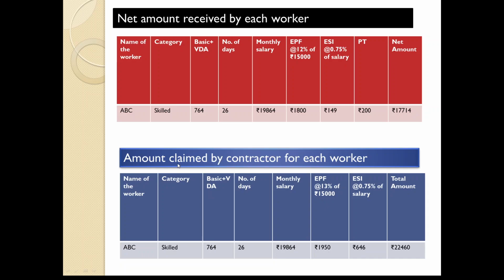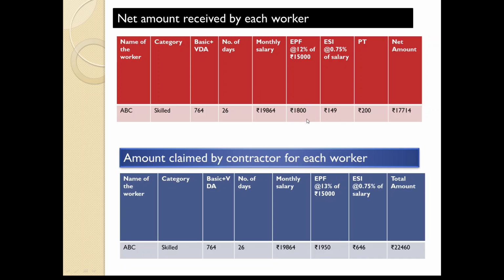And when it comes to billing, this is the amount claimed by contractor for each worker. And you can see here, number of days 26. Again, this is the total monthly salary. This is actually giving to the worker, so he is claiming from the department. And you can see EPF 13% of 15,000. So he is actually spending 1950.